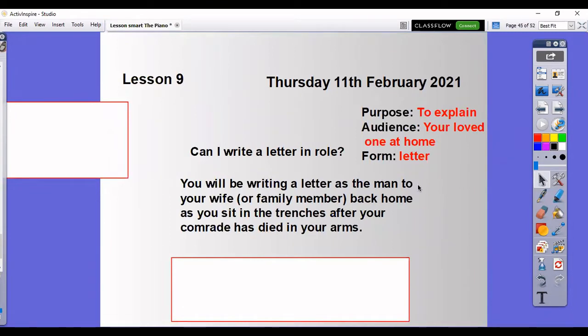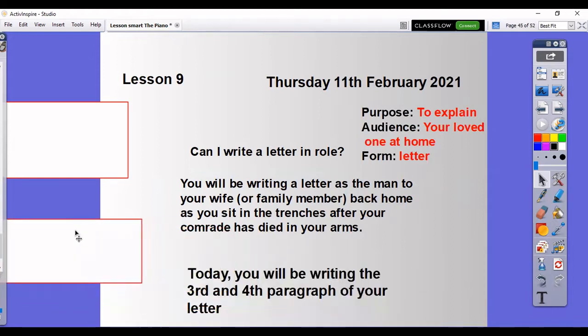We are writing to explain. We're going to explain how much we love the person back home. We're also going to explain all the suffering that we are encountering in the trenches in World War I. Your audience is your loved one back at home, and you're doing a letter with flashbacks. So today, you are going to be writing your third and your fourth paragraph of your letter.